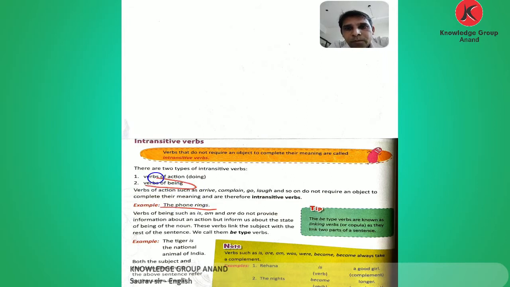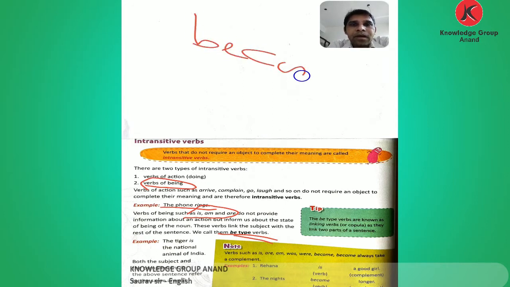Now comes the verb of being. Which words are included in the verb of being? Verbs of being are such as is, am, are, the present to-be forms, and the past to-be forms. Is, am, are do not provide any information about an action, but inform us about the state of being of the noun. These verbs link the subject with the rest of the sentence, and we call them B-type verbs: to-be forms, and became, become.